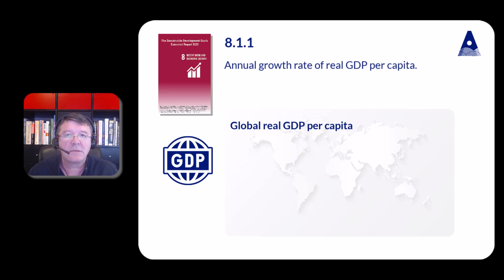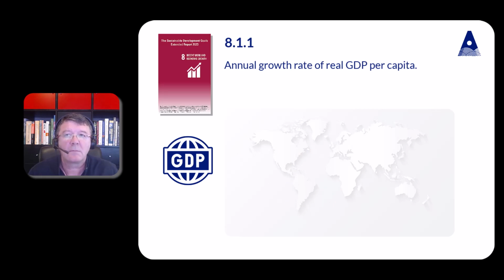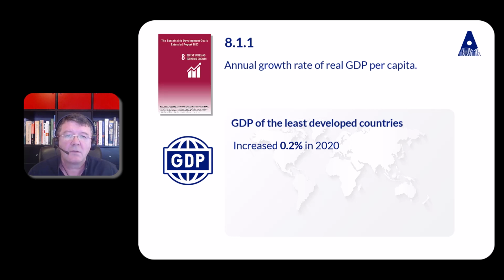It is estimated that the growth in global real GDP per capita will slow down to 2.1% in 2022 and is projected to slow down further to 1% in 2023 and to increase by 1.8% in 2024. Following an increase of 5% in 2019, the real GDP of the least developed countries recorded only 0.2% growth in 2020 because of the disruption caused by the pandemic. The real GDP of the least developed countries subsequently increased by 2.6% in 2021.